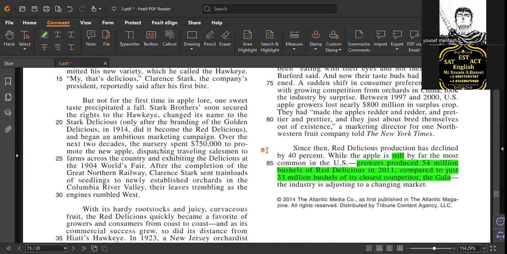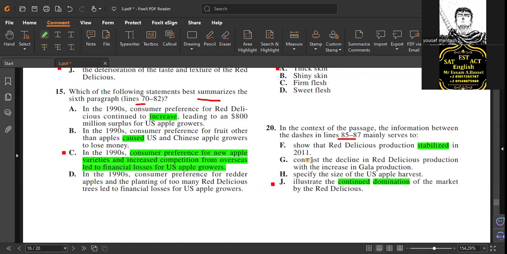So we're not talking about whether the economy is stabilized at this moment or not, or whether the production is stabilized or not. We make a comparison between the decline and the increase. It is not mentioned or emphasized. It specifies the size. It's not about the size of the apple harvest, but it's still over there. J. That's right. Correct. And of course, he focused on the market. Yeah, that is right.